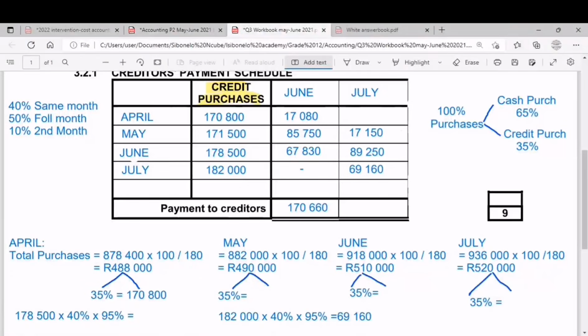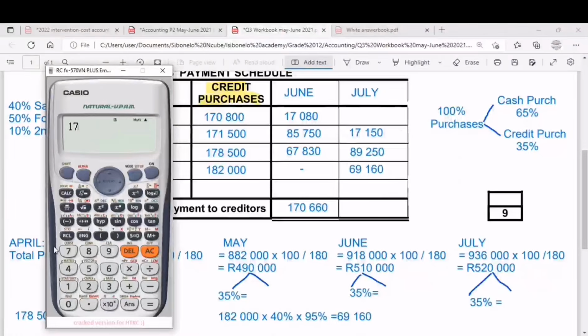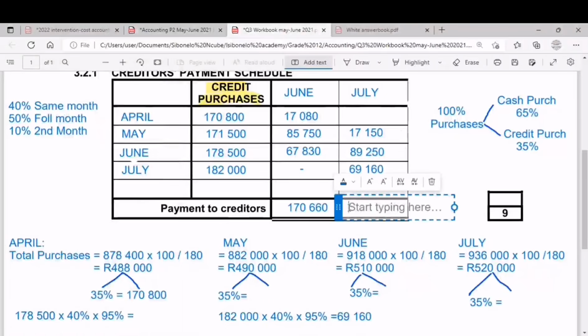Then ngoJuly sino 17,150 plus 89,250 plus 69,160 uphuma i-total ka 175,560. So this is the total balance ekumele siyikhokhe kuma-suppliers noma kuma-creditors wethu ngoJuly.